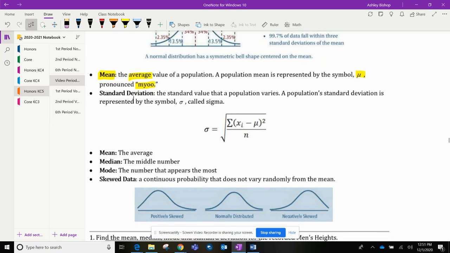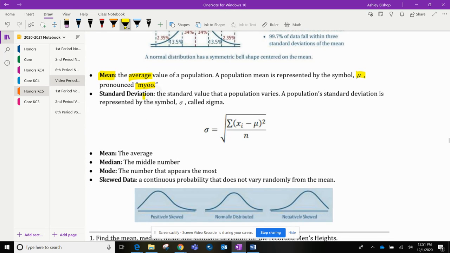With average comes standard deviation. Standard deviation is the standard value that a population varies. So the standard deviation is a number, and we will talk a lot more about standard deviation in the next few days to come. But the standard deviation is usually a number. So say in our example, the standard deviation is equal to 2. That means, in my example, let's say that the average age of sophomores in high school is 16 years old with a standard deviation of 2.